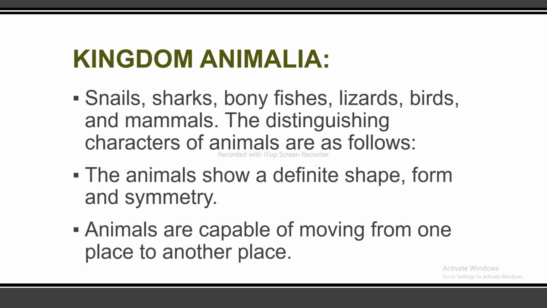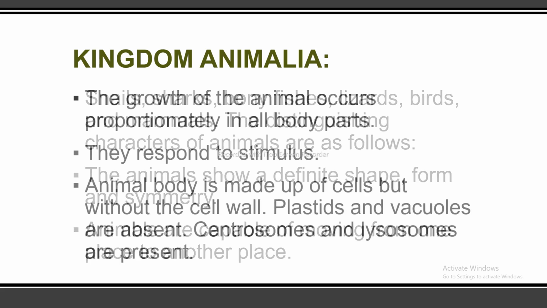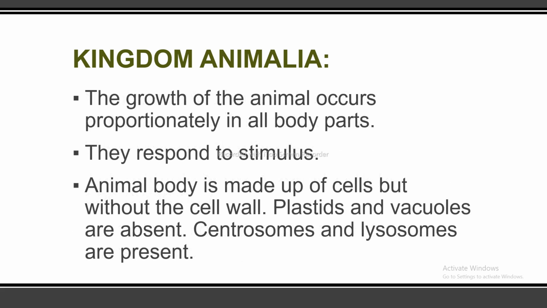Snails, sharks, bony fishes, lizards, birds, and mammals. The distinguishing characters of animals are as follows. The animals show a definite shape, form, and symmetry. Animals are capable of moving from one place to another place. The growth of the animal occurs proportionately in all body parts. They respond to stimulus. Animal body is made up of cells but without the cell wall.